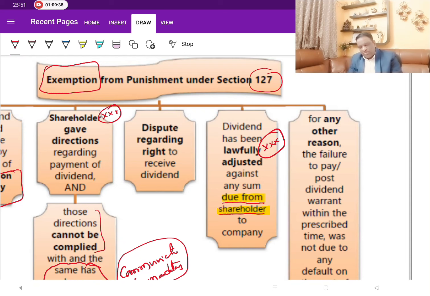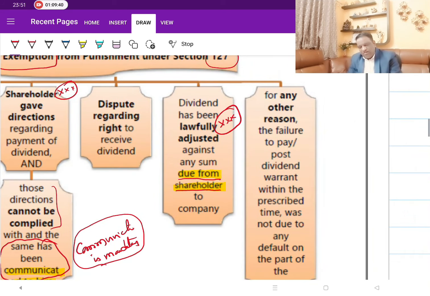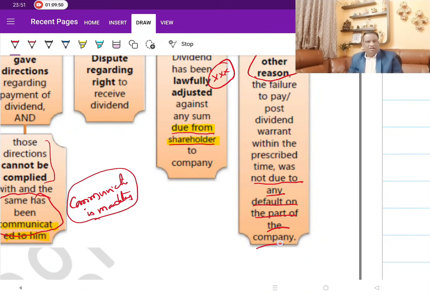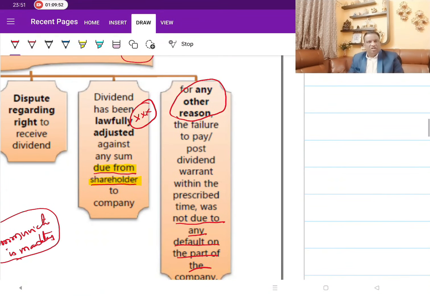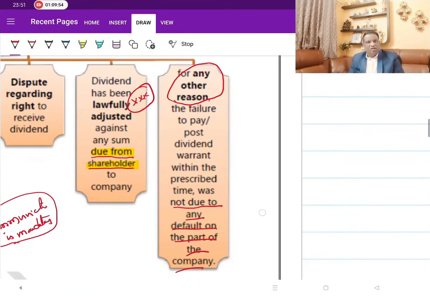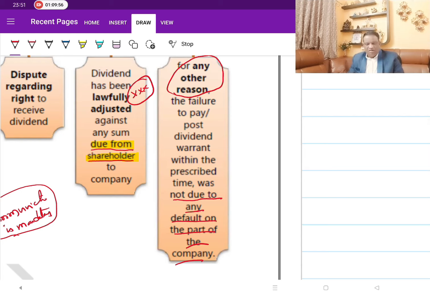And the last one, residual. For any other reason, but this is not due to any default on the part of the company. So, for any other reason, like during our COVID time, the banks were not functioning and offices were not allowed to go. Maybe the company wanted to prepare the cheques, but due to COVID restrictions, nobody could go and work for the office, particularly during the first and second COVID waves.